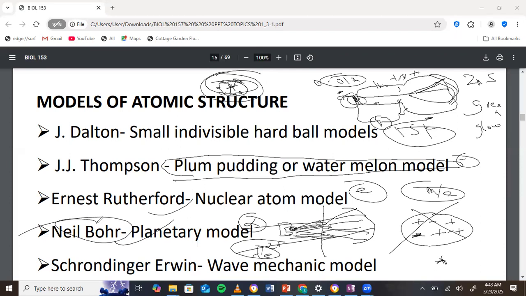The behavior of the orbitals. So he said that yes, there could be orbitals around the nucleus, but these orbitals are fixed energy states. And so long as electrons are there, the electrons will not lose energy. The orbitals are at different distances from the nucleus, and the further they are from the nucleus, the more energy they have. Once they are in their energy level, they can move without losing energy.